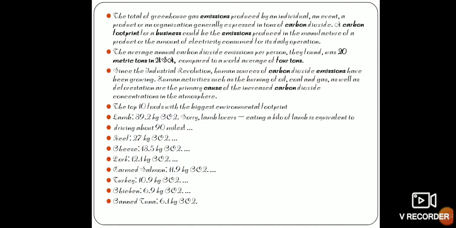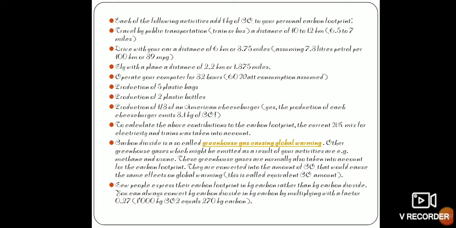And this is the list of top 10 food items which have the biggest environmental footprints, like beef, cheese, pork, chicken, etc. And these are our daily activities like traveling, driving, working with computers for more than 32 hours, and usage of different kinds of plastic products like plastic bags and plastic bottles, which are responsible for emission of carbon, and are noted as personal carbon footprints that cause global warming or emission of greenhouse gases.